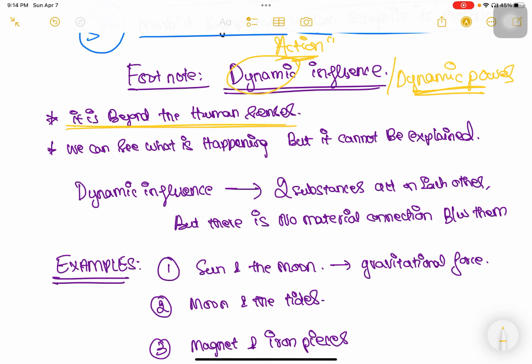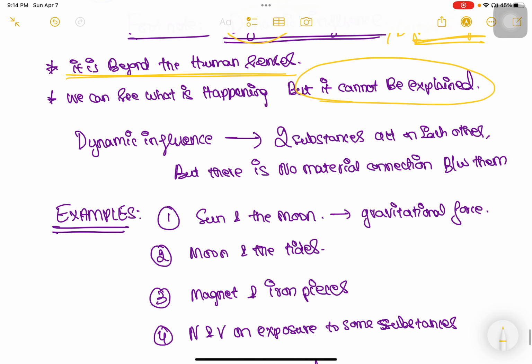We can see that something is happening, but this cannot be explained through, what can I say, materialistic processes. Okay, we can see that something is happening, we can see what is happening, but it cannot be explained as to how it is happening. So here he gives a definition of what dynamic influence is. He says it is almost equivalent to, we have two substances, each influencing the other, that is, one is acting on the other. Two substances act on each other, but there is no material connection between them.